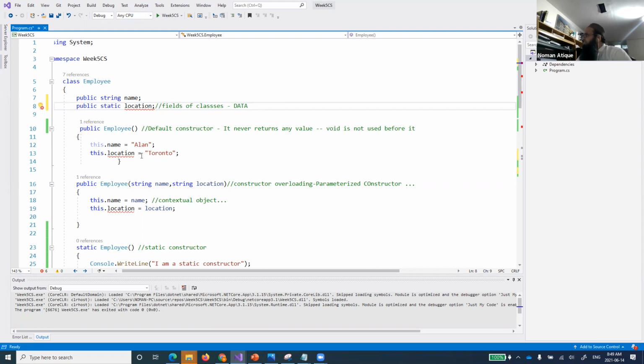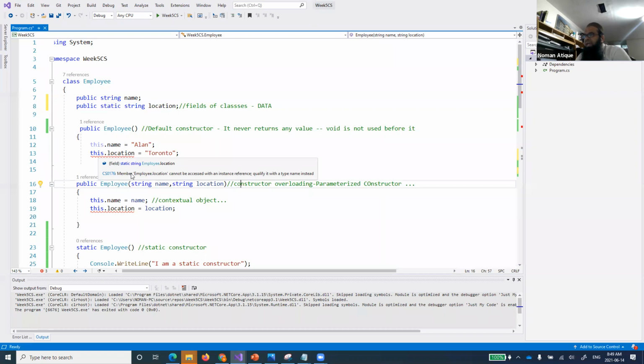As I define that, yes, string, thank you. Now you see over here that this.location is giving me an error. Why is it giving me an error? Read that: static string Employee.location. Member Employee.location cannot be accessed with an instance reference. Qualify it with a type name instead. Why? Because location is not something that can be referenced by an object, and this represents the object reference. So it says that it cannot be accessed by object reference.